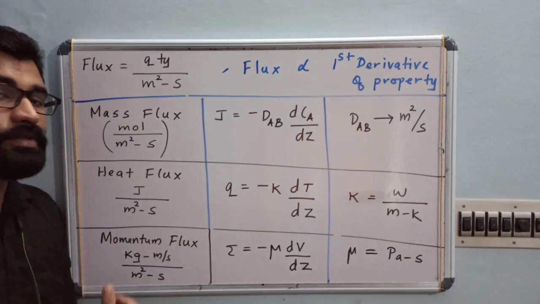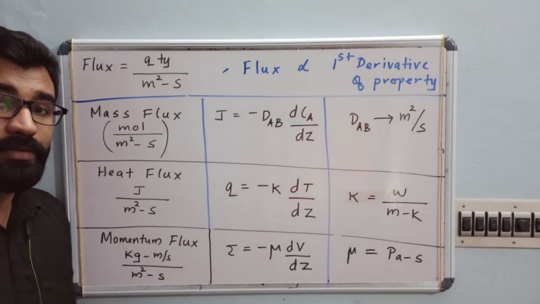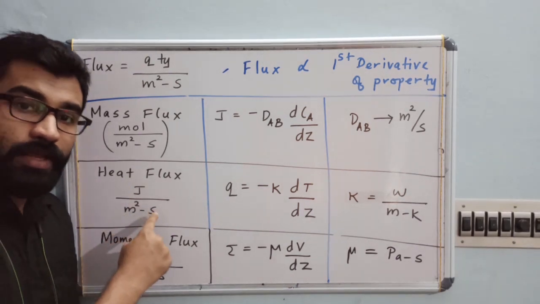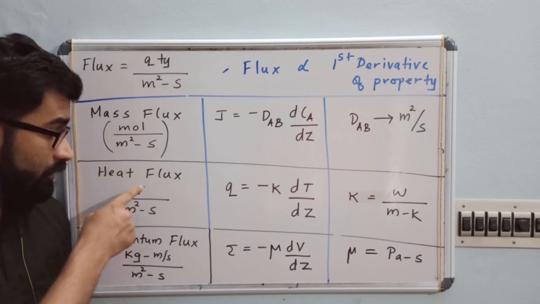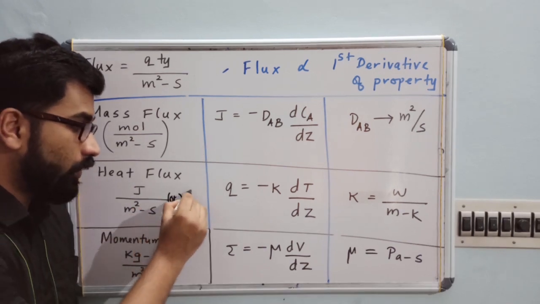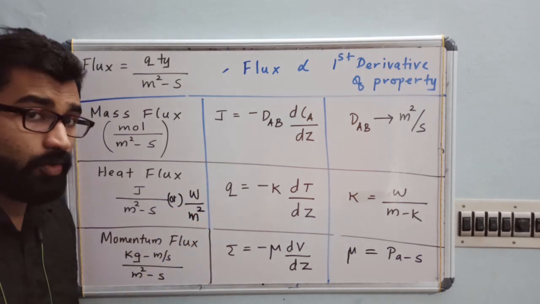Now when you come back to the second stage, what is our second thing? Heat flux. In heat transfer, what is transferred? The energy is transferred. That's why joule per meter square second, right? I hope it is clear. Now, joule per second is what? Watt, right? So the unit can also be watt per meter square.